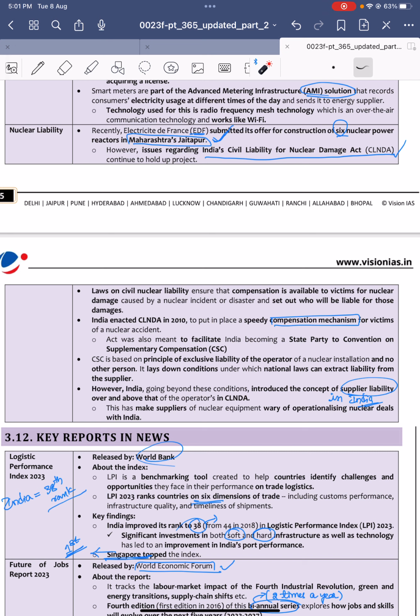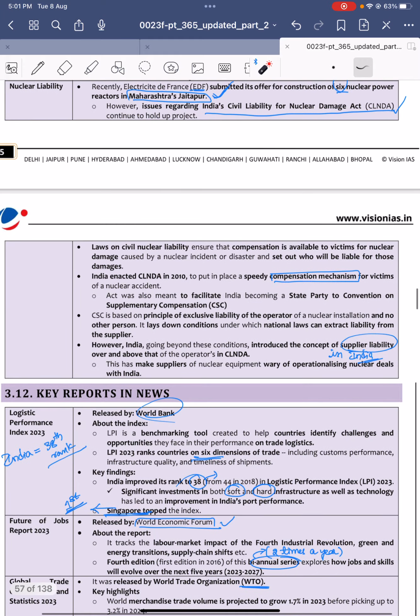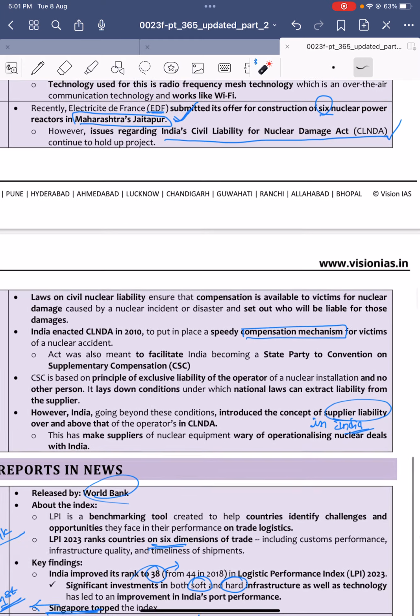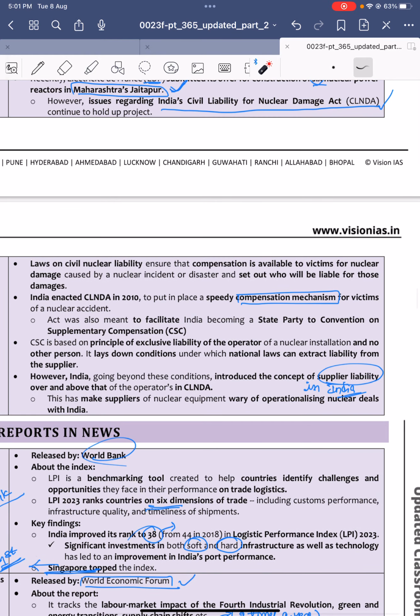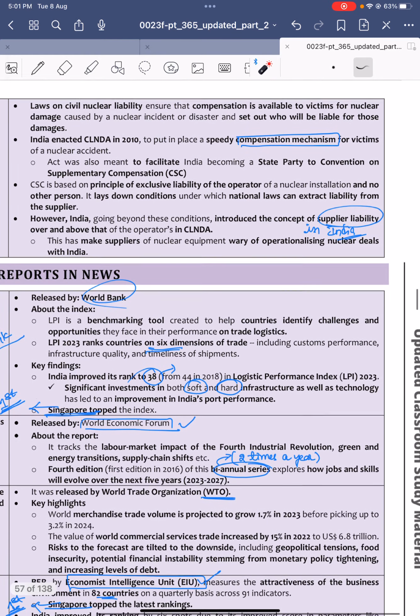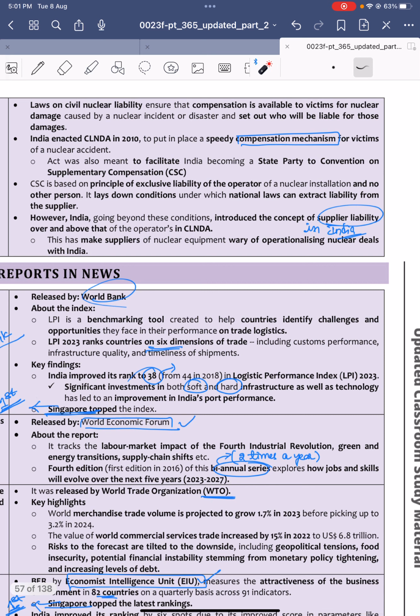Recently, Electricité de France, an institution, submitted its offer for construction of the 6 nuclear reactors in Maharashtra's Jaitapur. So France is to invest in 6 nuclear power reactors in Jaitapur. However, issues regarding India's Civil Liability for Nuclear Damage Act persist. Under this act, the Indian government is still holding the project. The laws of civil nuclear liability ensure that compensation is available for the victims of nuclear damage.